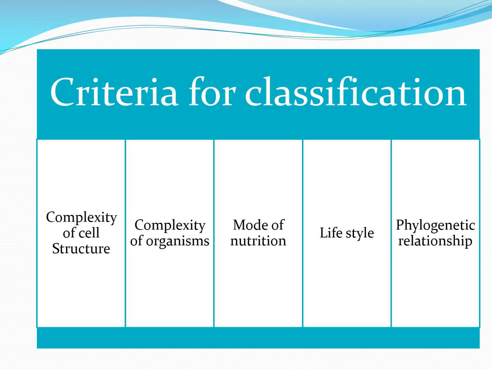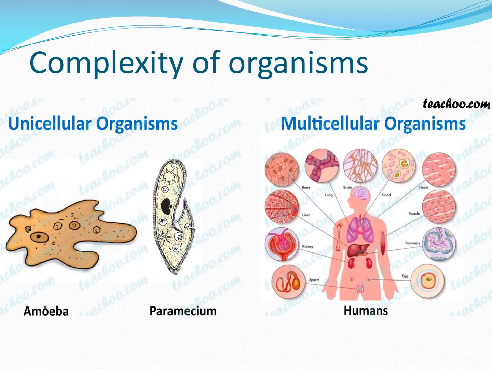The second criteria which he used for his classification was complexity of organisms. As we have already learned, organisms are divided into two: unicellular organisms and multicellular organisms. Unicellular means that they have only one single cell, whereas multicellular means they have many cells working together. We know that unicellular organisms are simple organisms, whereas multicellular organisms are complex organisms.